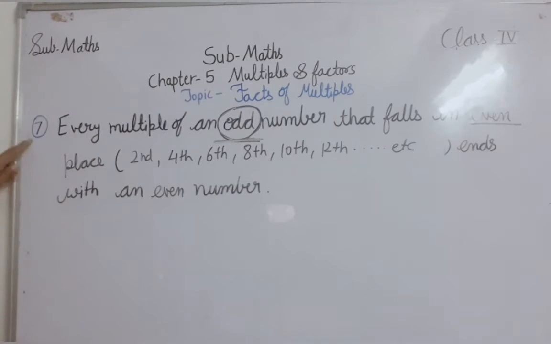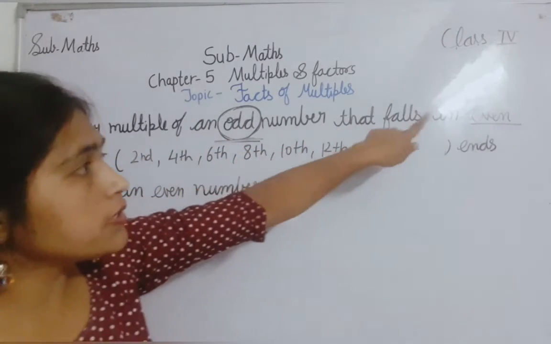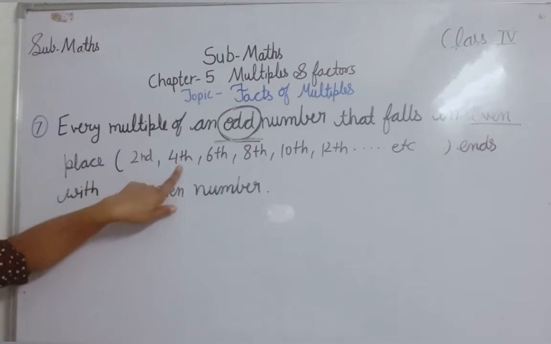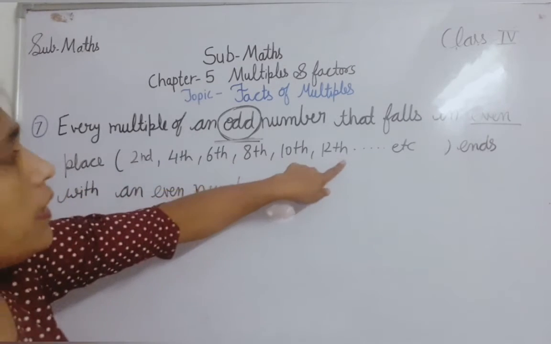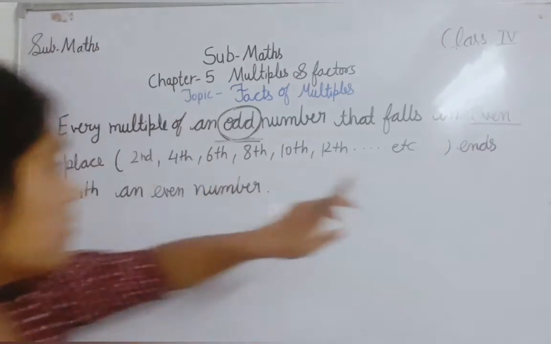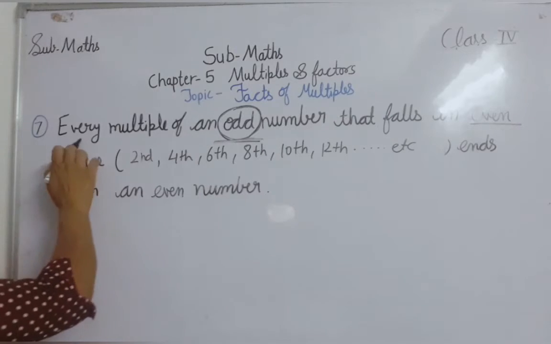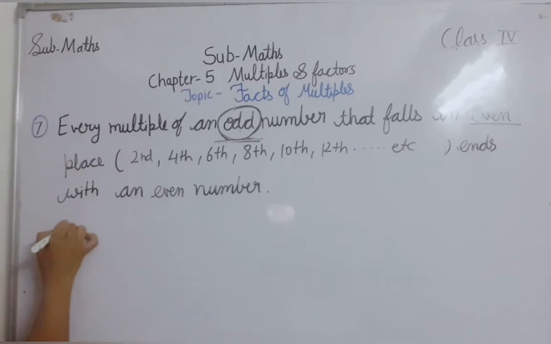So now let's see the last fact of the multiple. Every multiple of an odd number that falls in even places, like second place, fourth place, ends with an even number. In the sixth fact we were finding for odd places; here we are doing even places. So here I am taking again every multiple of an odd number.